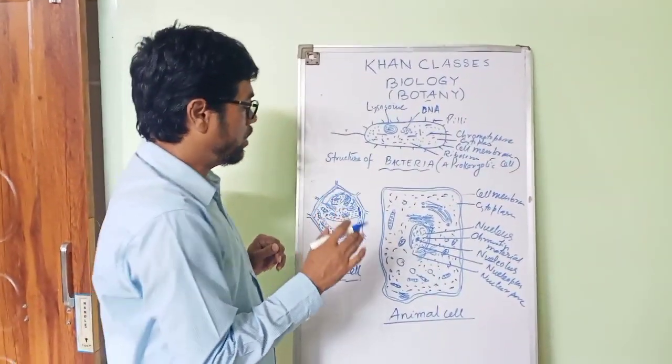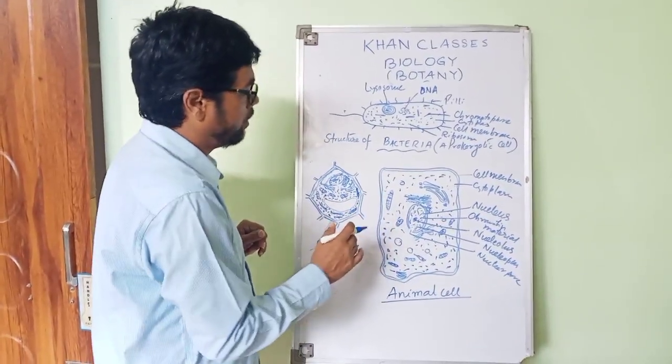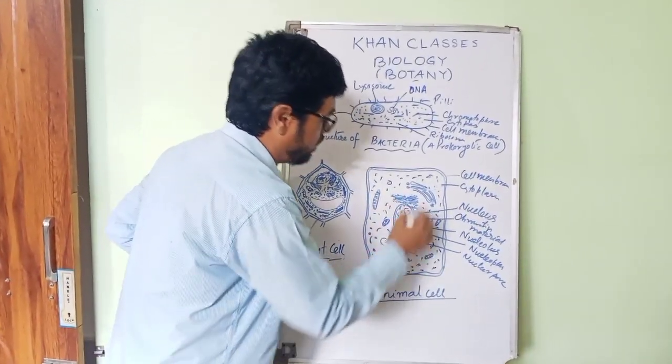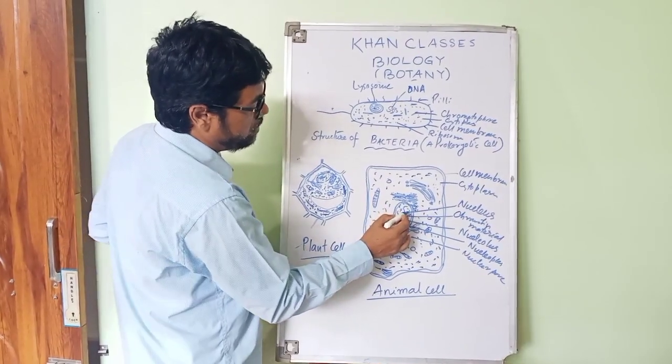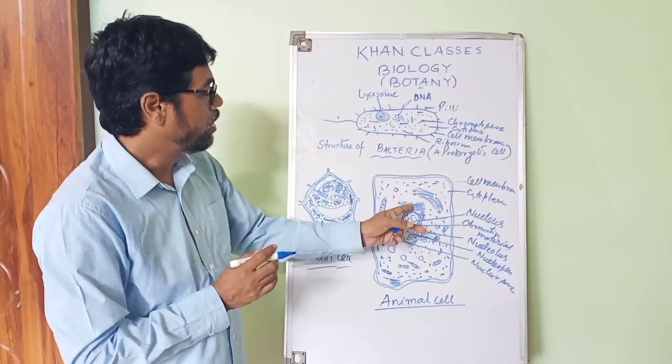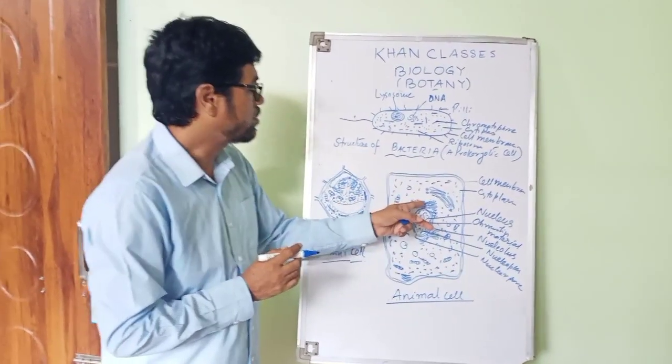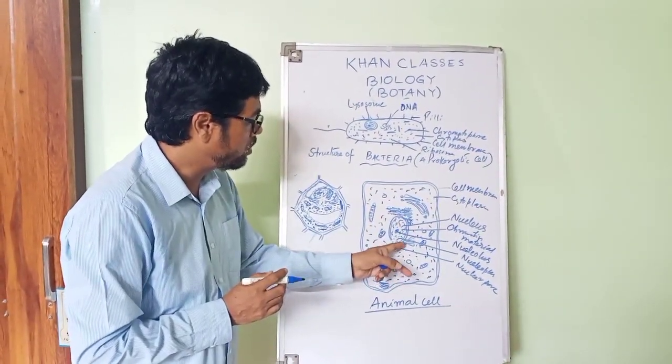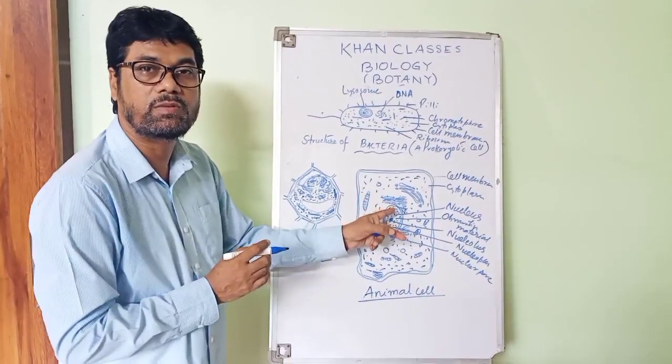And in a eukaryotic cell, particularly in an animal cell, the nucleus is located in the center of the cell. Now, from this nuclear membrane, we will find two important structures. One is called the endoplasmic reticulum. This is also endoplasmic reticulum. This is the rough endoplasmic reticulum.